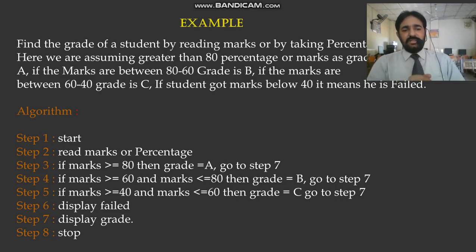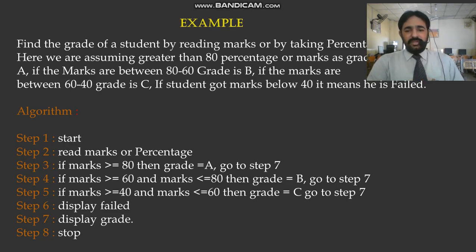If marks are greater than or equal to 60 and marks less than or equal to 80, then grade B, and go to step 7. Again go to step 7. Why? We have to write the answer, whether it's greater than or less than. Then step 5, if marks are greater than or equal to 40 and marks less than or equal to 60, then grade C. Then go to step 7. Again we are repeating the same step and writing our output in step 7, display grade.